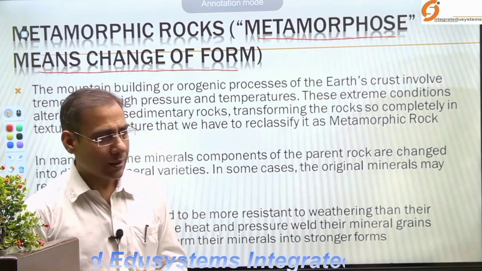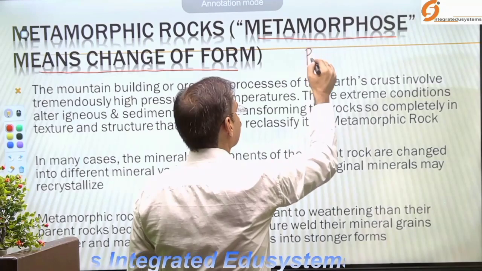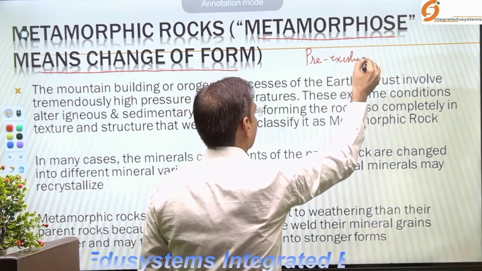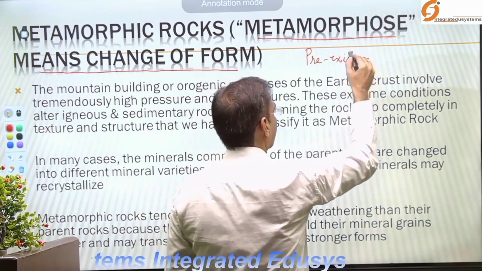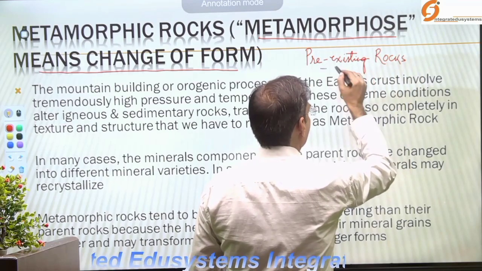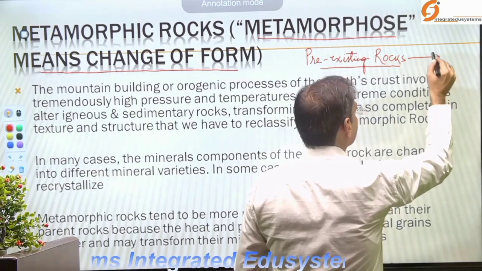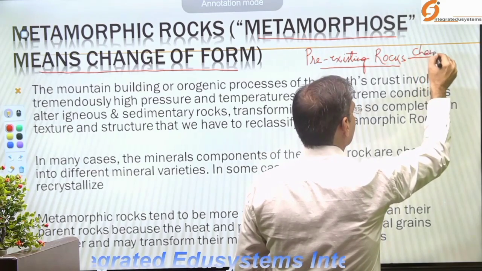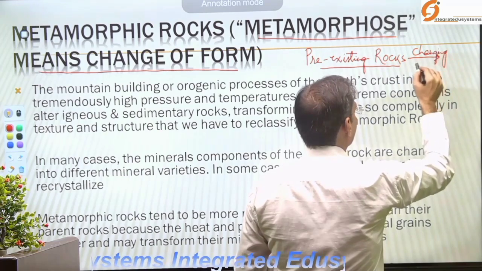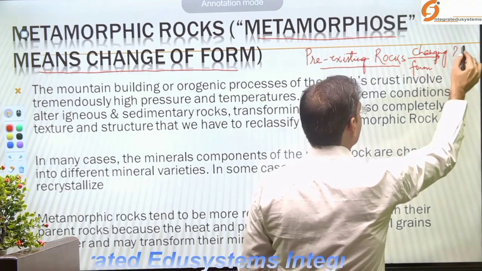Now the question arises, if any pre-existing rocks are changing their form, then what was the reason of that change?